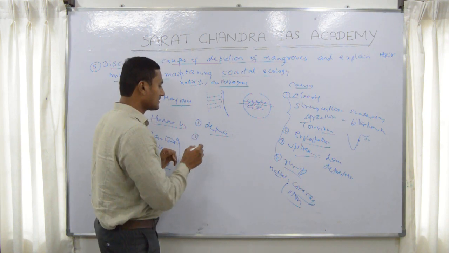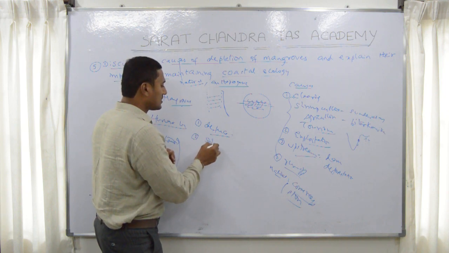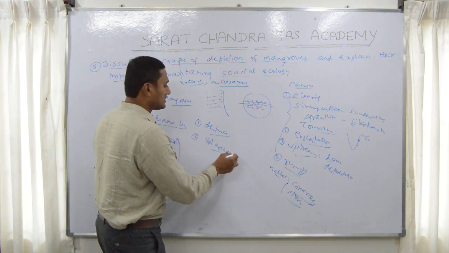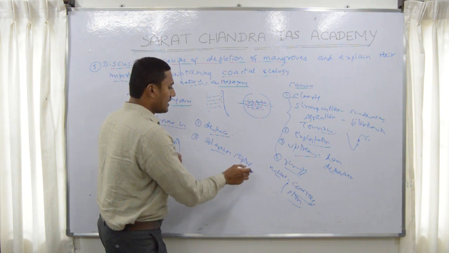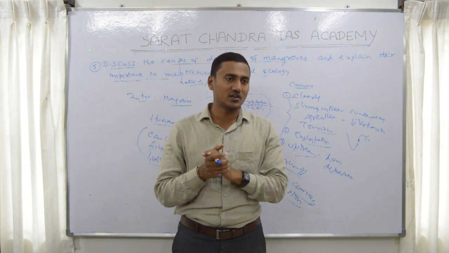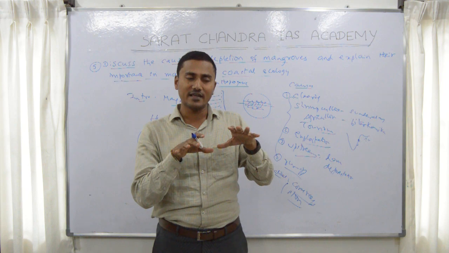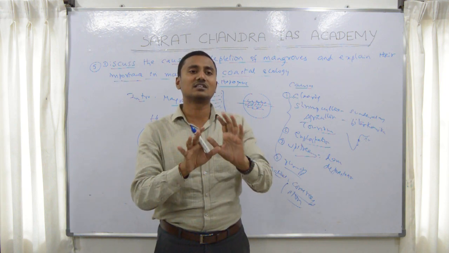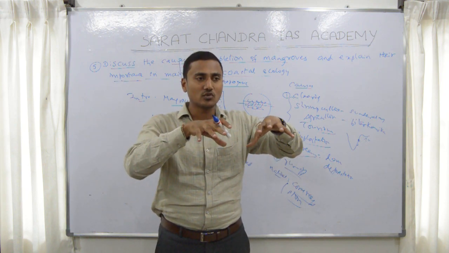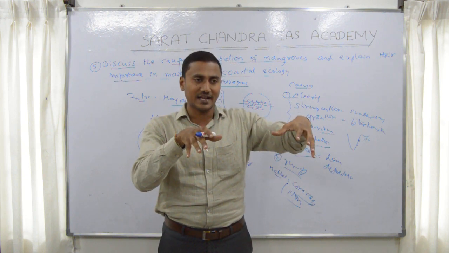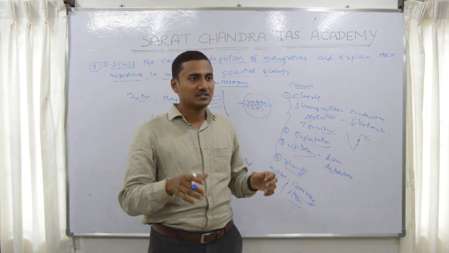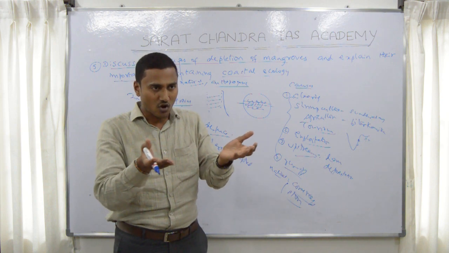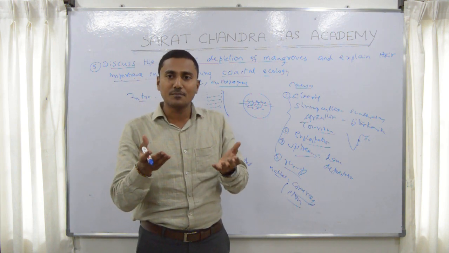Similarly, see, soil erosion can actually be stopped. Mostly because of flowing water or wind, most of the coastal soil can be eroded into the sea. It can be stopped by the mangroves with their roots. The roots hold the soil tightly and stop the soil erosion. This actually keeps the fertile soil, because of which coastal ecology can be maintained.